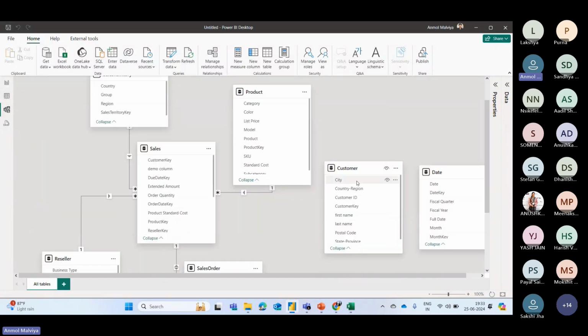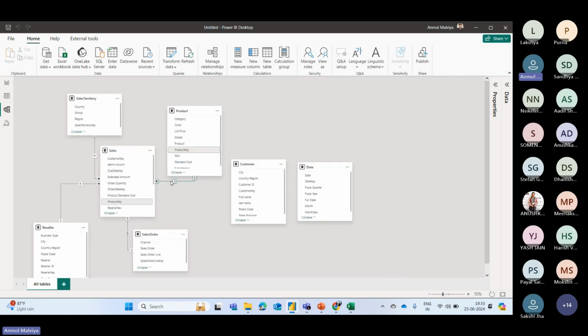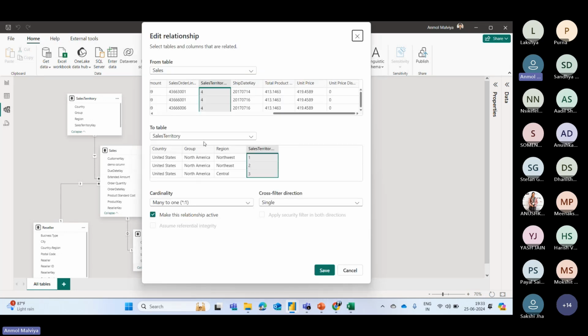So here you can see all the tables available in your report. Some relationships have been automatically detected, and Power BI has automatically created the relationship. You can modify it by right clicking on it. You will get the option for properties, and from here you can see what the relationship has been created. You can see that from the sales table, we have created the relationship to the sales territory table, and we have used the column for sales territory. And the cardinality for the relationship is many to one.